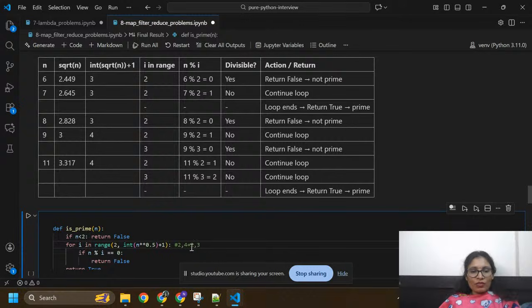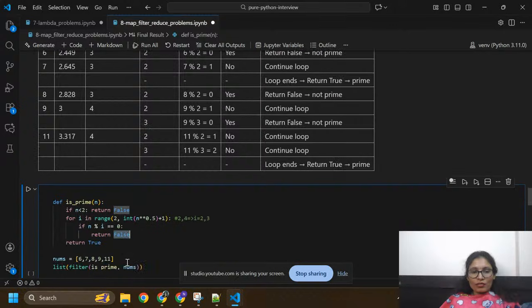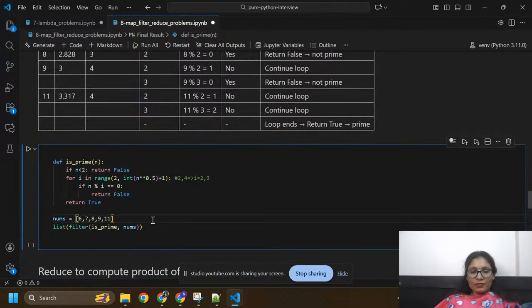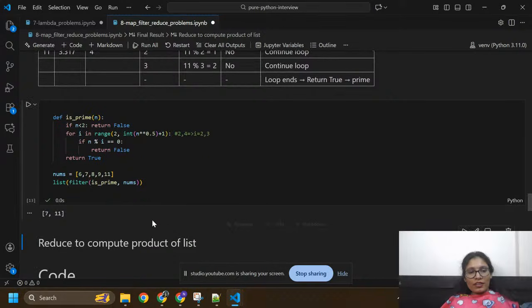Okay, so we need to check i equals to 2 and 3. We need to check with i equals to 2 and i equals to 3. So you need to update the values here. Okay, if n divided by i equals to 0, then return false, otherwise it will return true. Okay, so here I got 7 and 11.